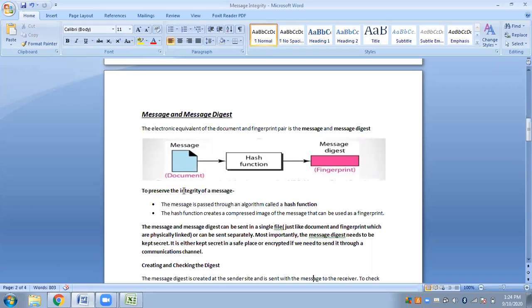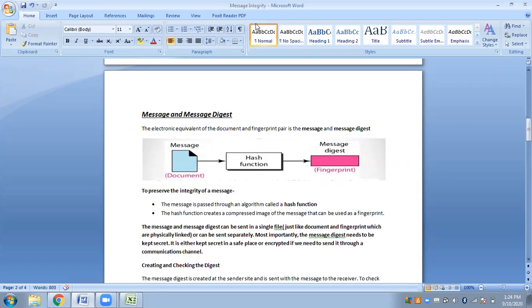To preserve the integrity of a message, the message is passed through an algorithm called the hash function. There will be different hash functions to create the message digest. The hash function creates a compressed image of the message that can be used as a fingerprint. The message and the message digest can be sent in a single file, just like document and fingerprint, which are physically linked, or it can be sent separately. So what do you understand?